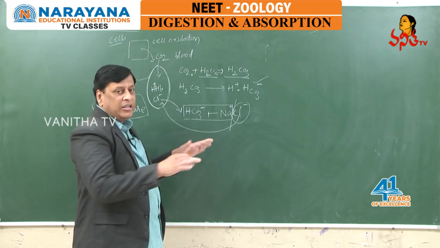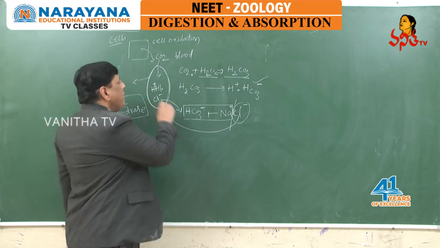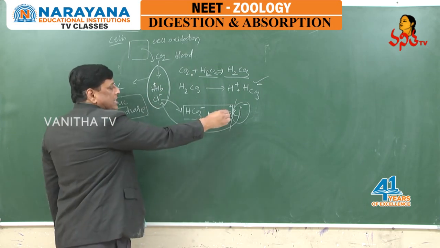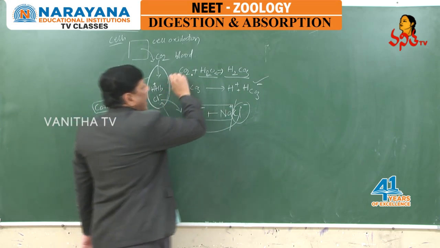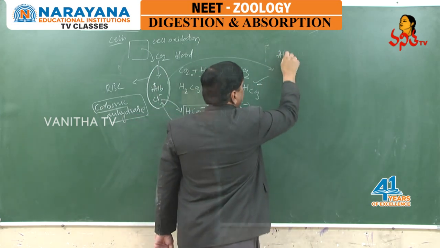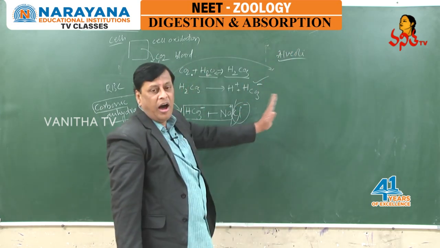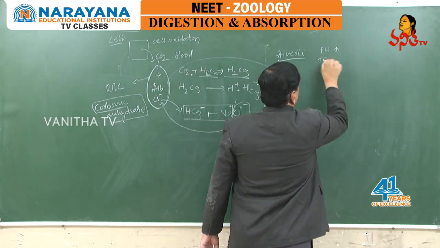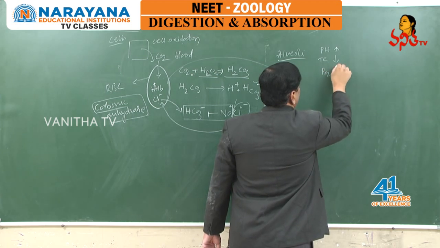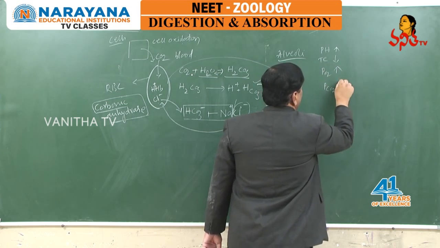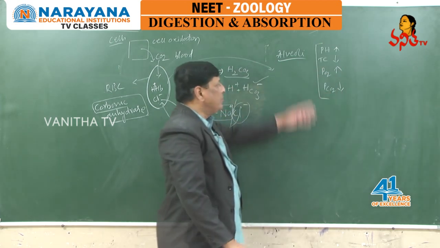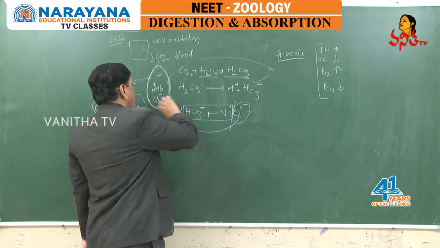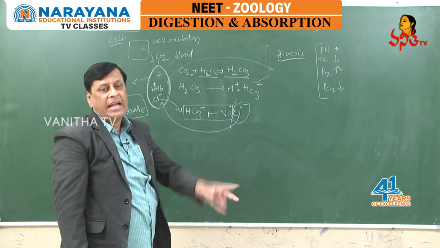In such a way, electrolyte balance takes place, and by this time the blood, with CO2 and bicarbonates along with sodium, will be transported to the alveoli. By the time it reaches the alveoli, here the conditions are: pH is more, temperature is less, partial pressure of oxygen is more, partial pressure of CO2 is less. Due to these factors, what happens? The cell membrane permeability now comes for both anion and cation.